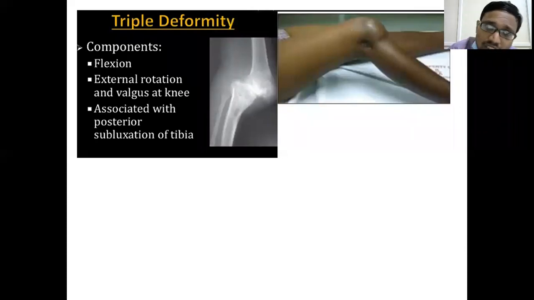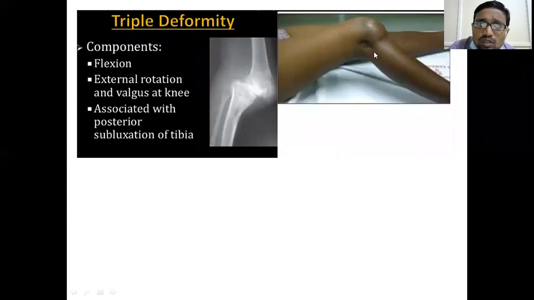Triple gives you: T means tuberculosis, R is rheumatoid arthritis, iliotibial band contracture, polio, low clotting defects, that means hemophilias. It can be seen. The components are this. Treatment is difficult.